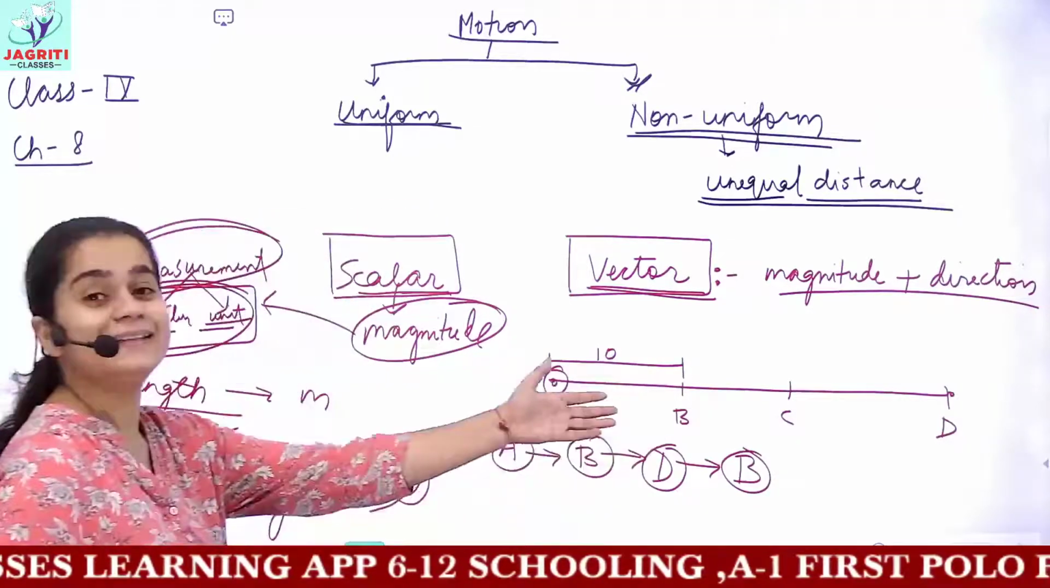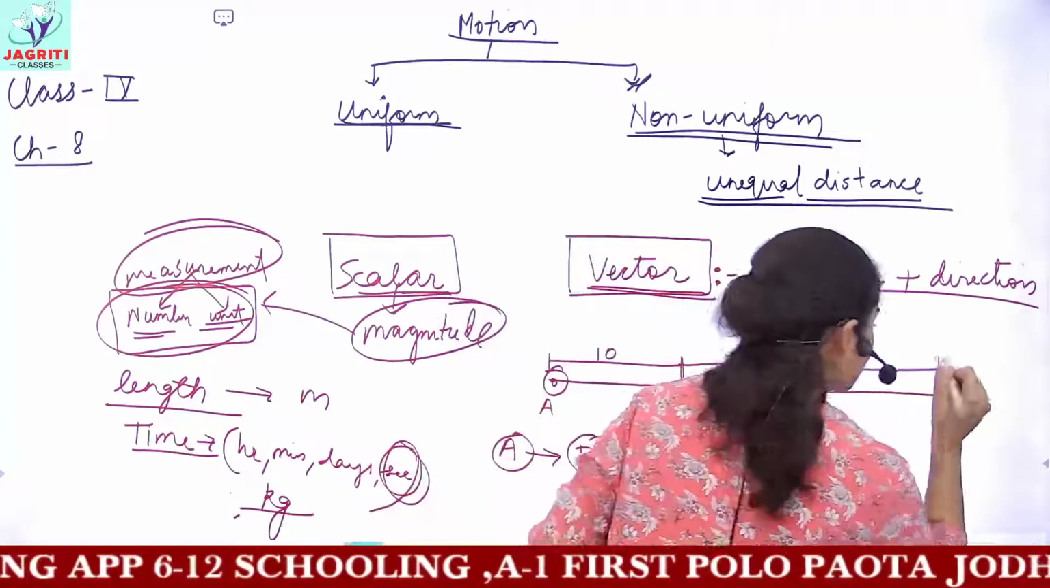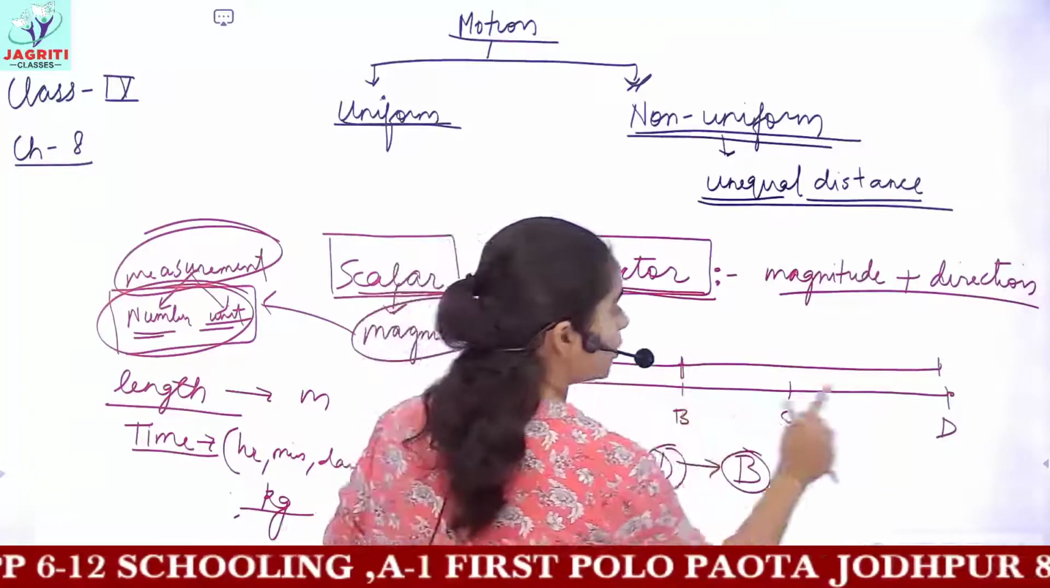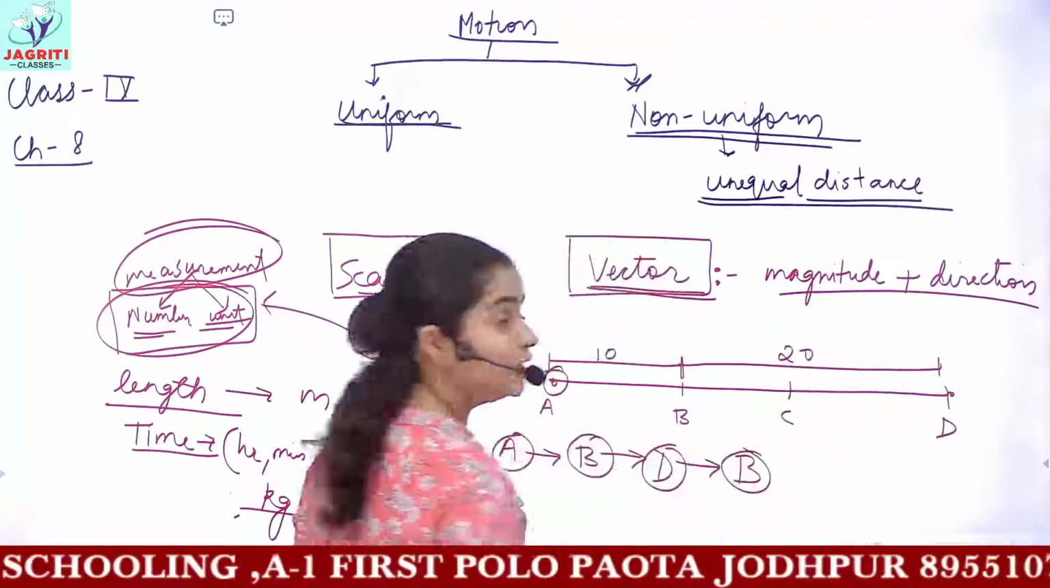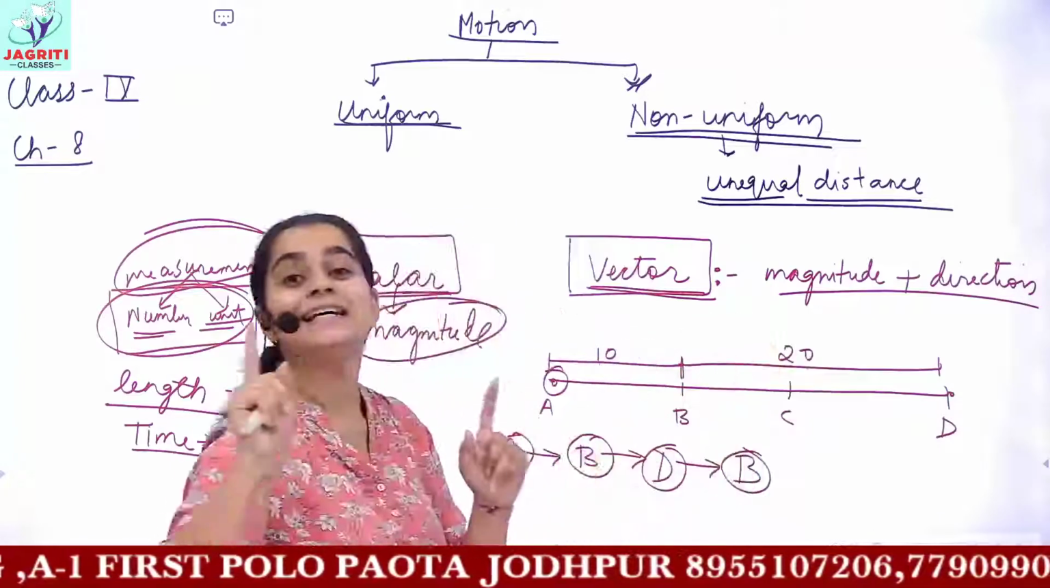Take this to be 10 units. Then you will add the distance from this B point to the point D. And let the distance from B to D be 20 units. So, till now you have the distance 10 plus 20, that is 30 units.